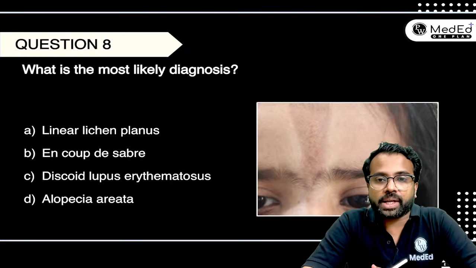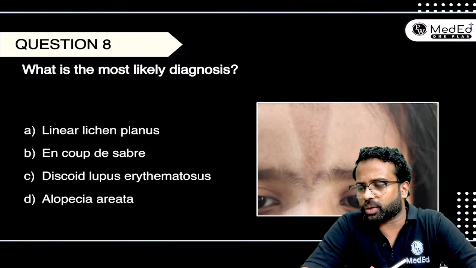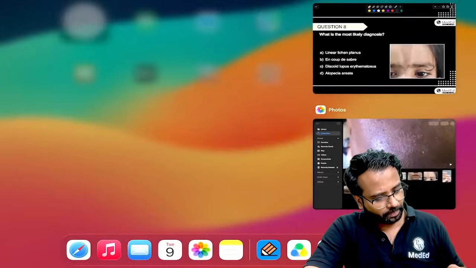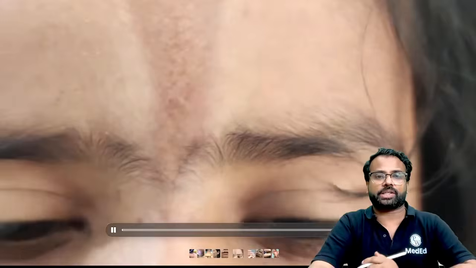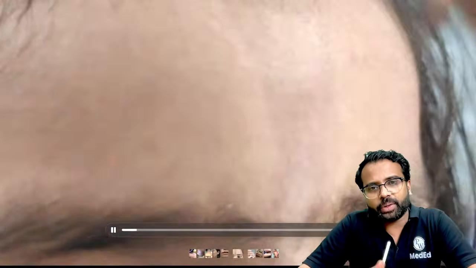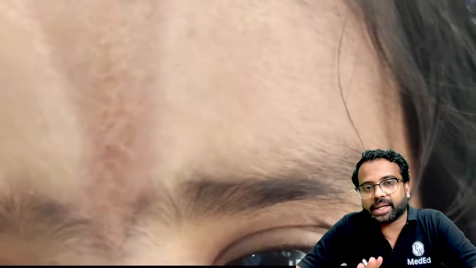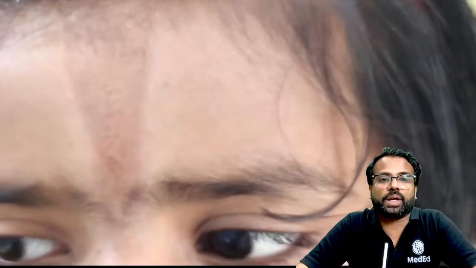What is the most likely diagnosis? So they're just asking you for the diagnosis, and this is the video that is given. Probably it is a child, and you can see that there is a lesion over the forehead. This looks like a depressed, atrophic lesion, and it has a certain peculiar shape as well. So once the patient has this kind of atrophic, depressed lesion with a peculiar shape over the forehead, what could this be? Many of you are answering it as option B, that is Morphea.